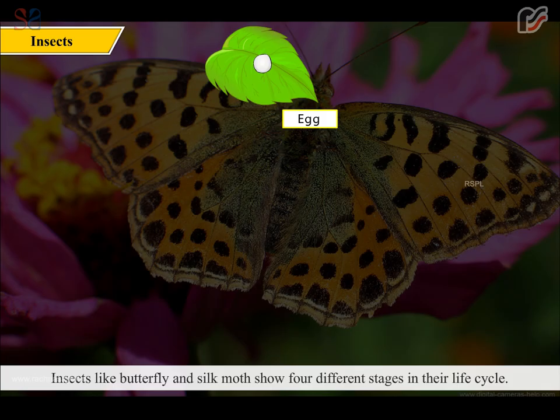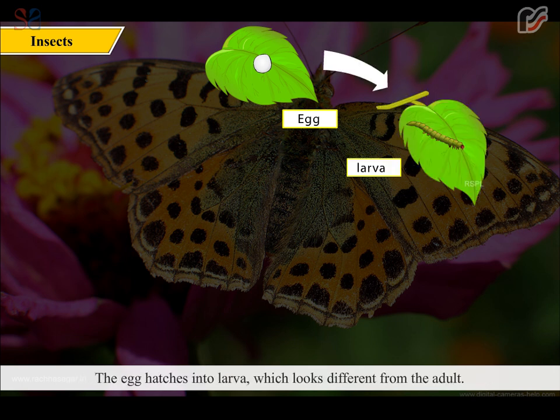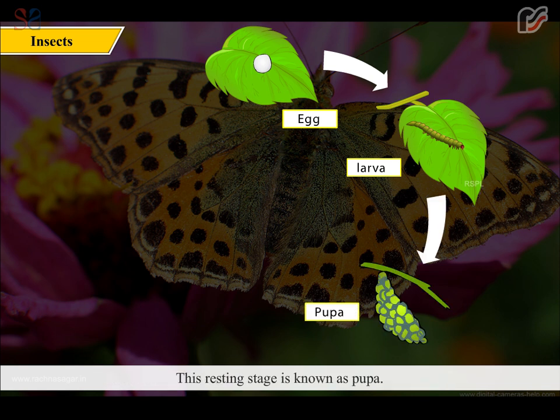Insects like butterfly and silk moth show 4 different stages in their life cycle. The egg hatches into a larva, which looks different from the adult. The larva of a butterfly is known as a caterpillar. The larva eats leaves rapidly and grows fast. After some time, it stops eating and makes a covering for itself, known as a cocoon. This resting stage is known as pupa.